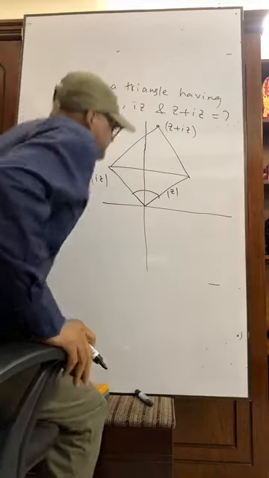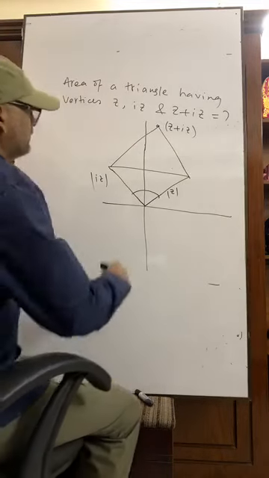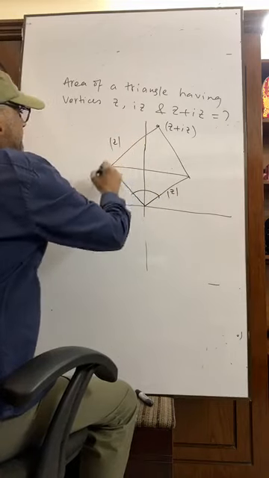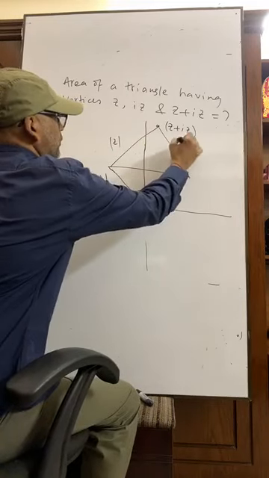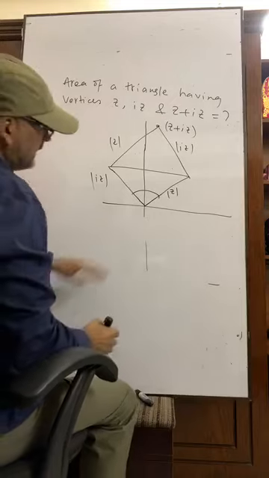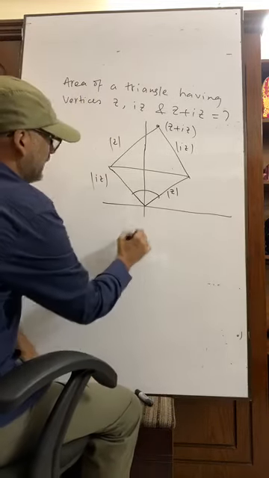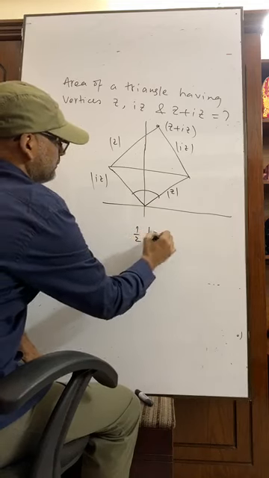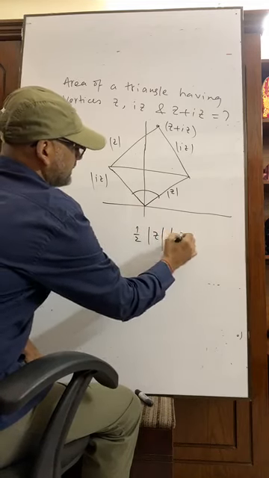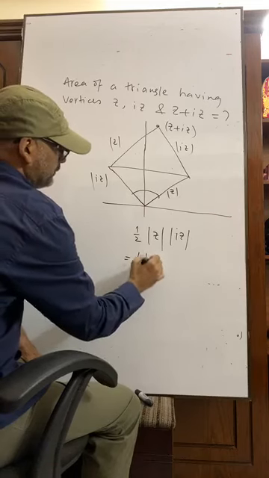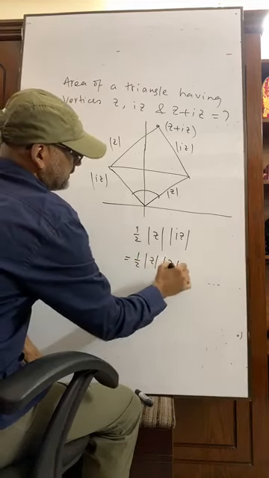Now, what is the area? This is z and this is iz. What is the area? You know, it is a right angle triangle. So half into base into height. That is half into |z| into |iz|.